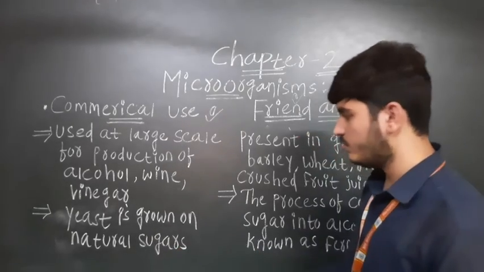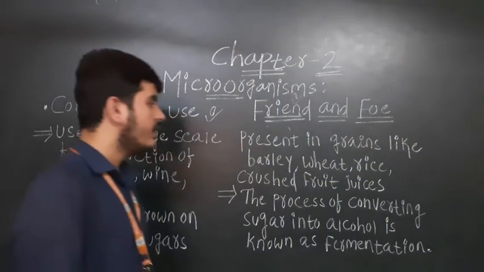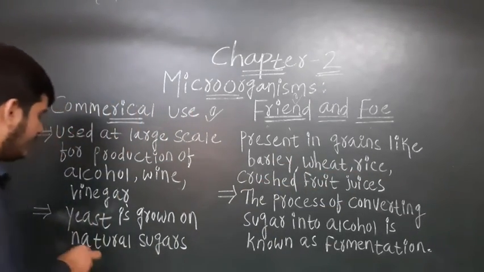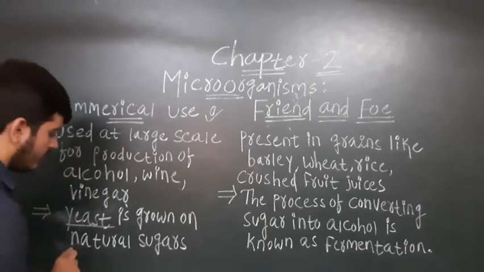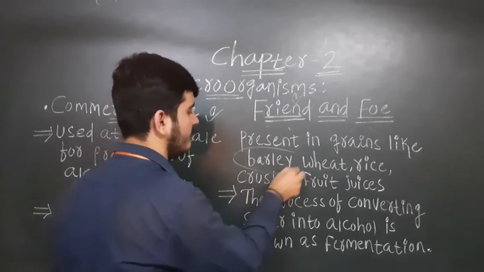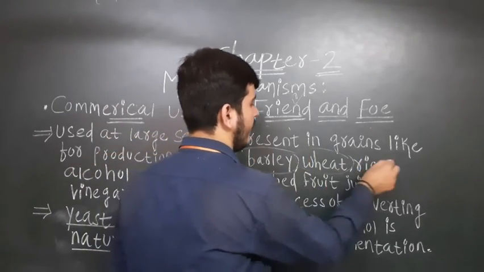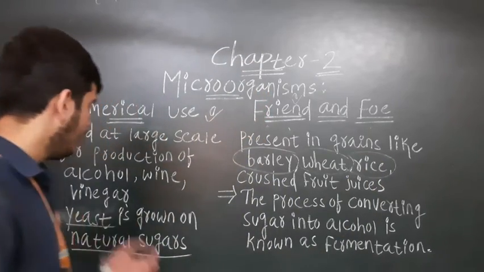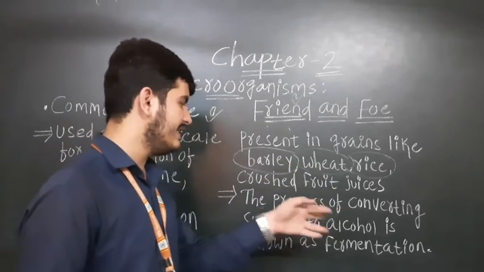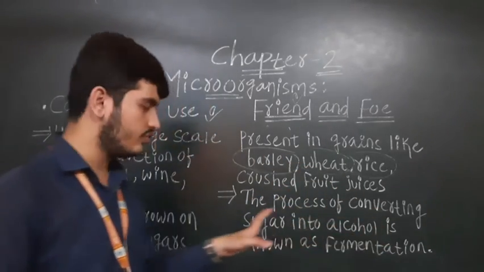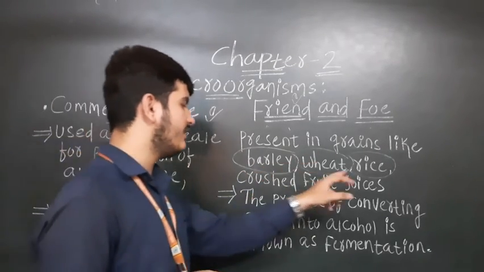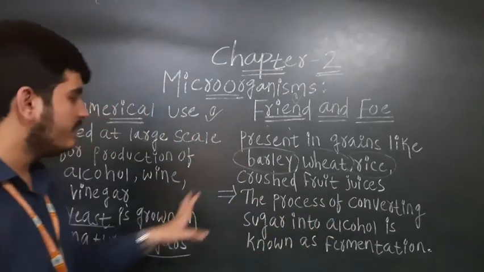Yeast is grown on natural sugars. Where does yeast grow? It is grown on the natural sugars present in grains like barley, wheat, and rice, and in crushed fruit juices also. So natural sugars are present in these four: barley, wheat, rice, and crushed fruit juices. In that, yeast is growing.